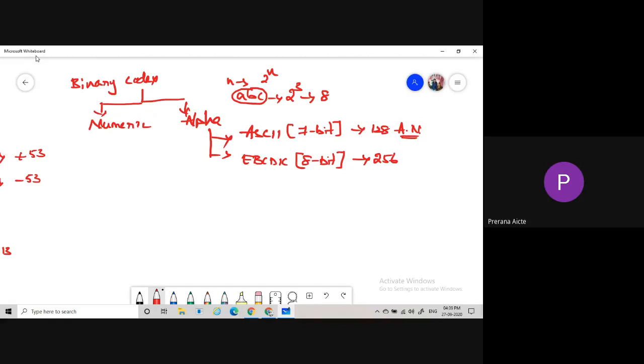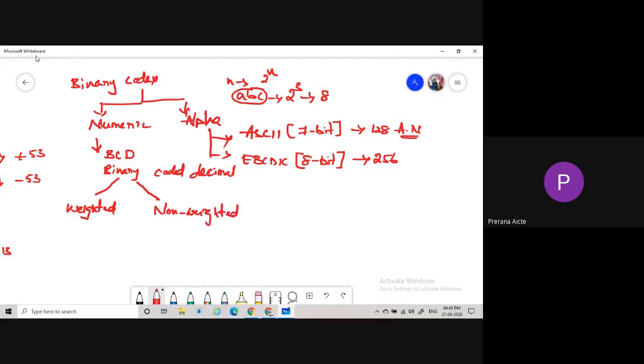Then coming to numeric code. In numeric code, the most useful one is BCD, binary coded decimal. Under BCD code, we are again classified into weighted BCD code and non-weighted BCD code.